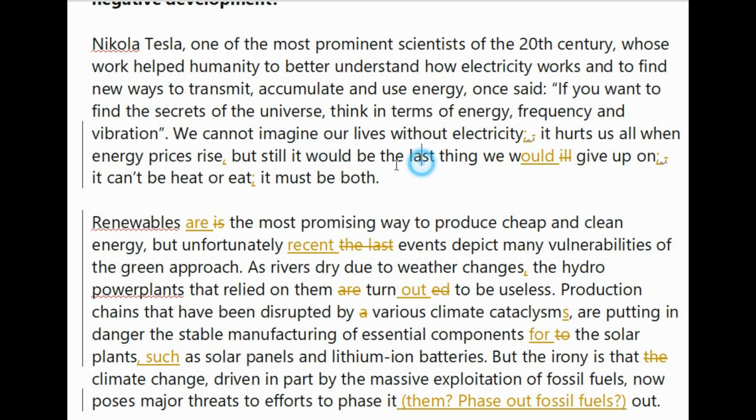electricity. Well, of course, yeah, we would ever give up on heating our homes and things like that, of course. But still it would be the last thing we would give up on. Now another semicolon, yeah, because this is another main clause, and I've put in another semicolon because this is another main clause. Now I admit that in creative writing you often see a comma between two main clauses like that, but in creative writing you're allowed to comma splice. Or I wouldn't do it too much, but you are allowed to do so for effect. And so I would avoid it in any academic essay. Just use a semicolon and then you get extra marks for using a range of punctuation.